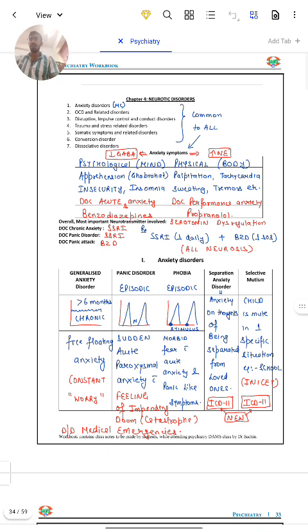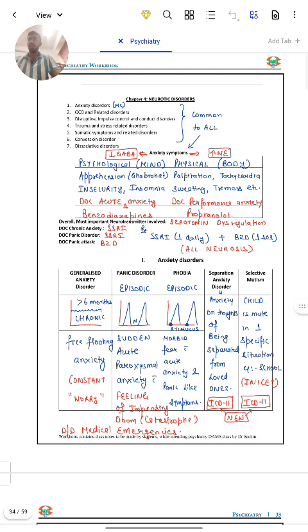Today we are going to discuss the first topic of psychiatry according to us, that is neurotic disorder. In neurotic disorder, there are mainly seven classifications. First one is anxiety disorder, that we are going to discuss today. Second one is OCD. Third one is disruptive impulsive control and conduct disorders. Fourth one is trauma and stress related disorder. Fifth one is somatic symptoms and related disorder. Sixth one is conversion disorder. Seventh one is dissociative disorder. So the anxiety is common to all these seven.